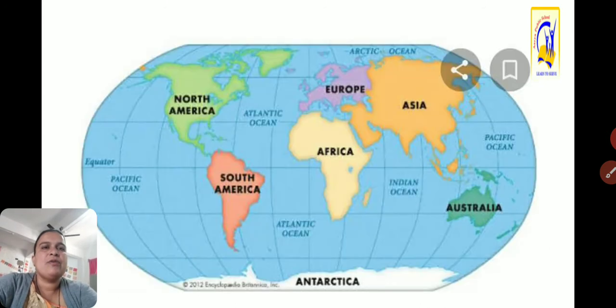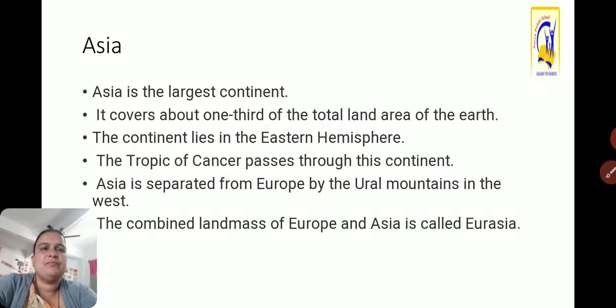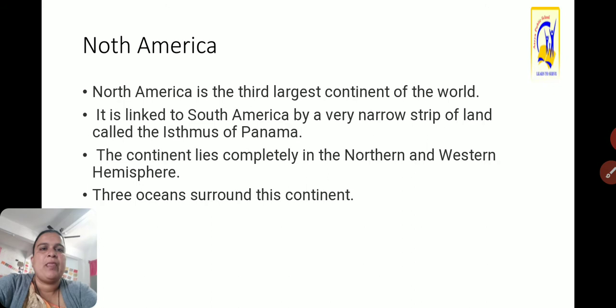Now here we can see this is North America, which is connected with South America with an isthmus, and this isthmus is called the Panama Isthmus. Now see here, the continent lies completely in the northern and western hemisphere. Three oceans surround this continent.